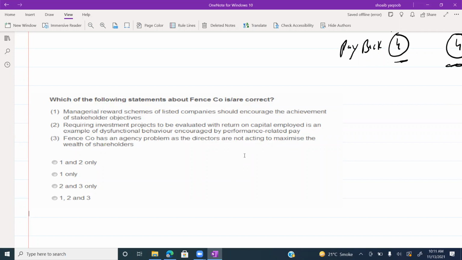Return on capital employed does not consider cash flows, remember. It considers accrual based accounting figures, so this is easy to manipulate. And whenever your bonus is based on performance, you will try to increase your profitability so that you can get the bonus.